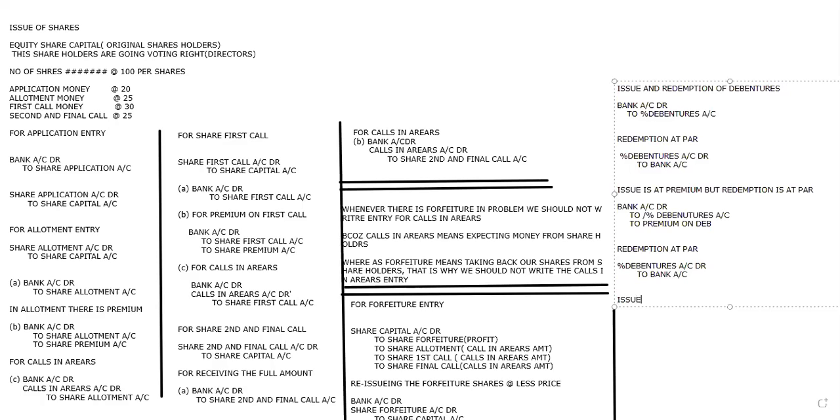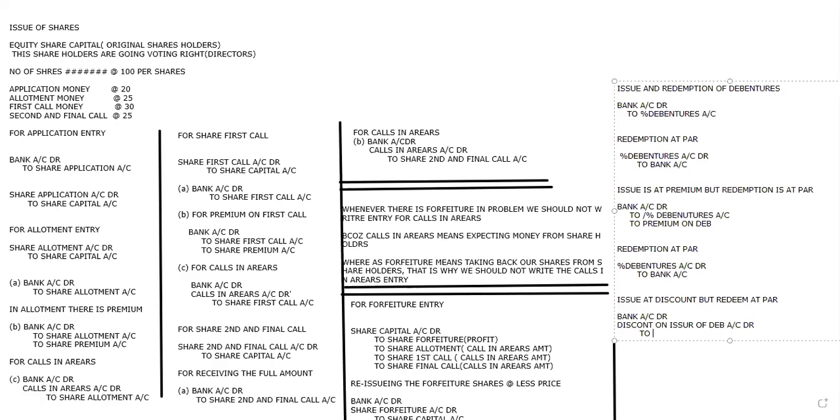Issue at discount but redeem at par. Now issuing at a discount means I get less in the bank. So bank account debit, discount on issue of debentures account debit, because a loss, a nominal account loss, always stands on the debit side.